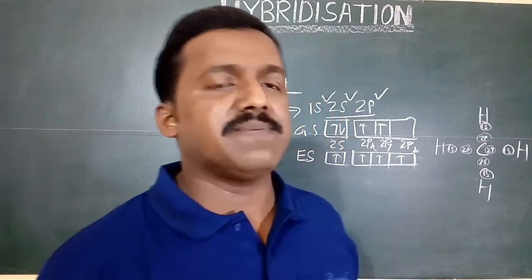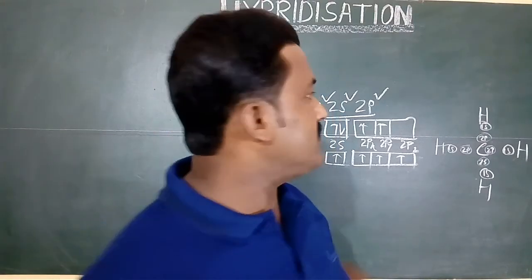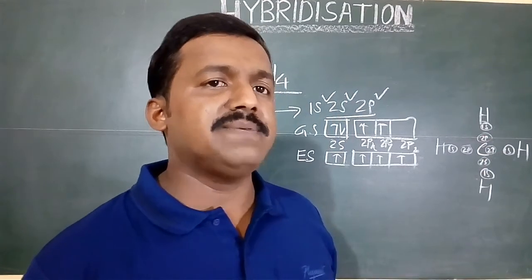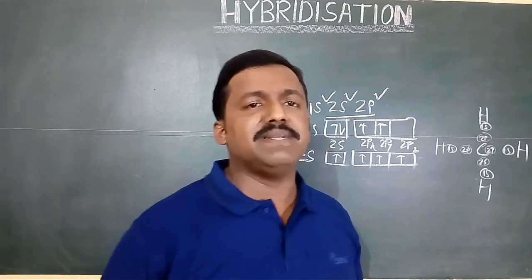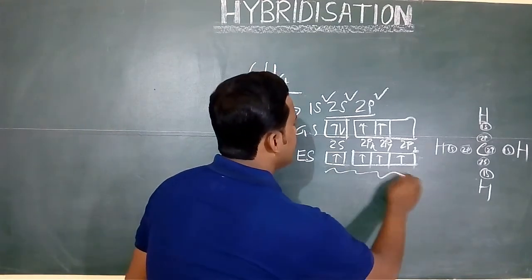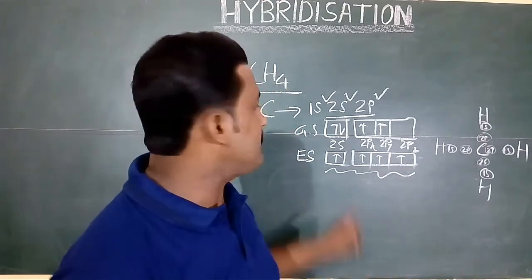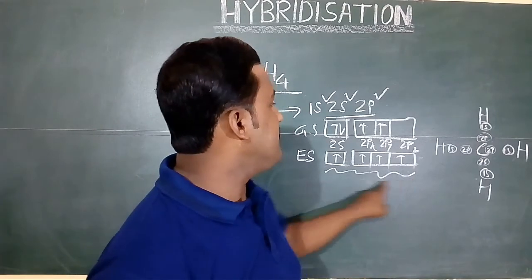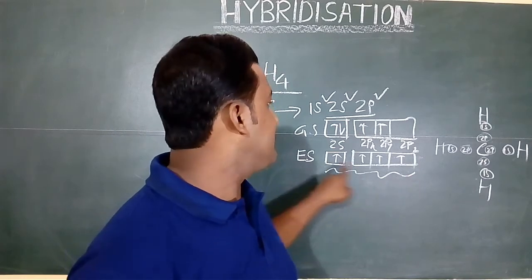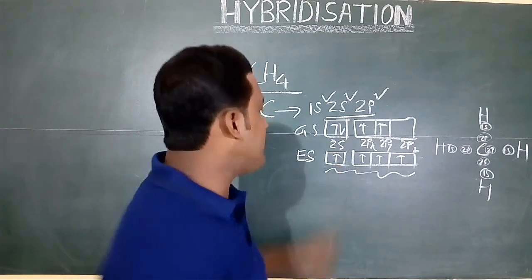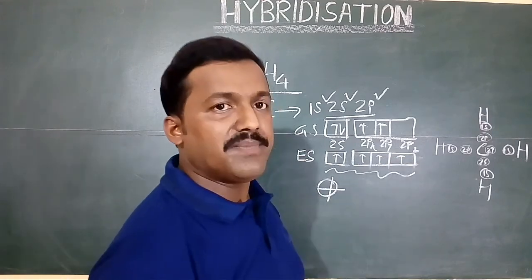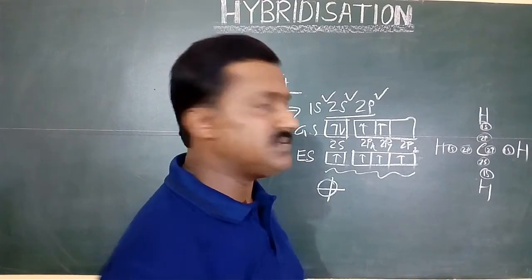In order to explain the experimental facts of bond dissociation energy, bond length and bond angle, it has been assumed that there is a distribution of energy between these orbitals. As you know, the s orbital is spherical in shape and the 3 p orbitals are dumbbell shaped.